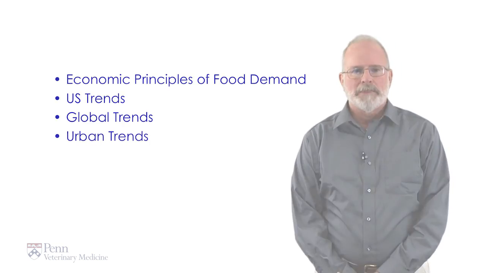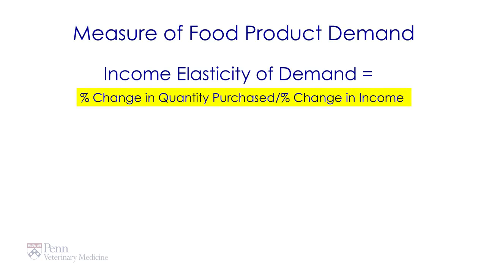A measure of food product demand that we like to look at is what's called income elasticity of demand. It's defined as the percentage change of a quantity purchased divided by the percentage change in income. So as your income increases by an increment, what proportional things do you buy?